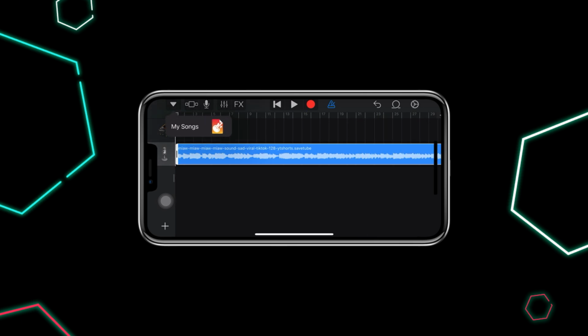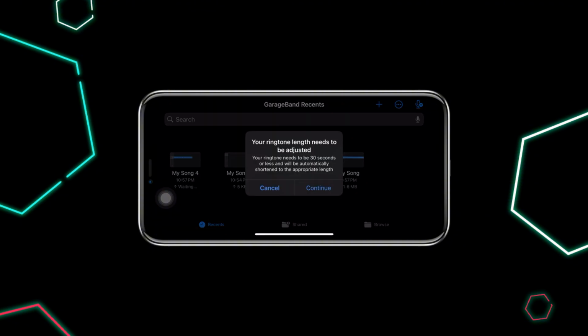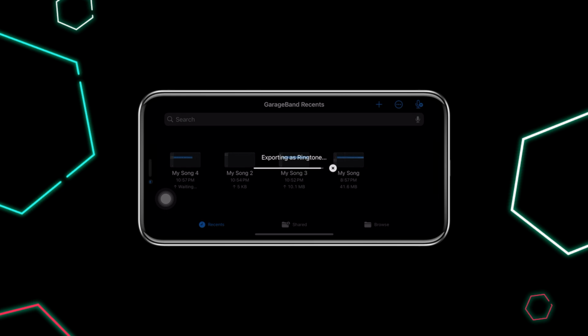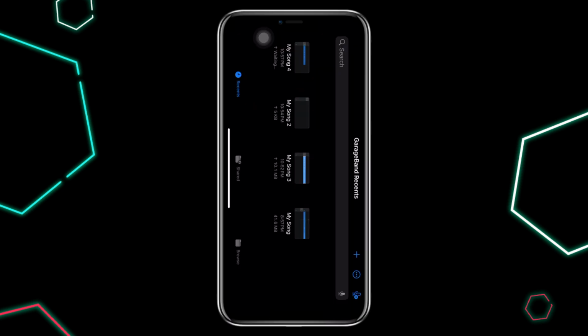Then tap the down arrow again, then press the song, then select share, then tap ringtone, name it, and tap export. Now, your song is saved as a ringtone.